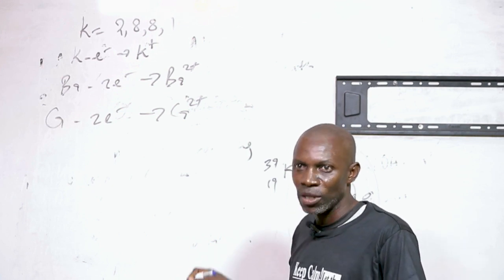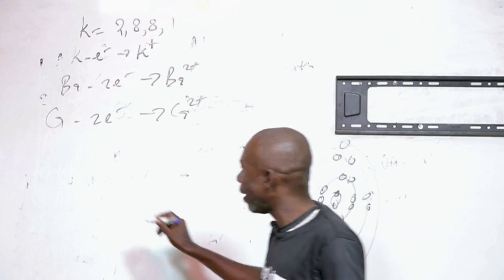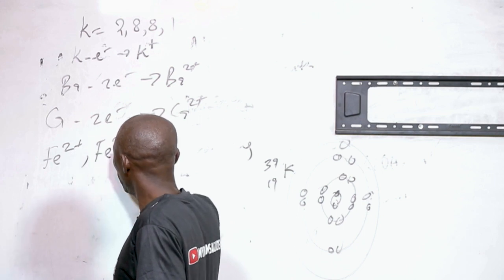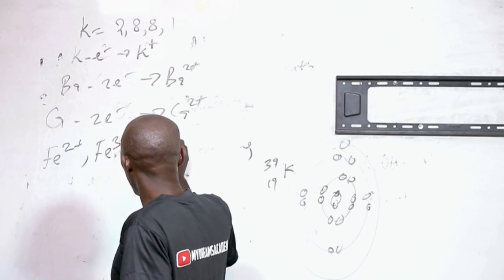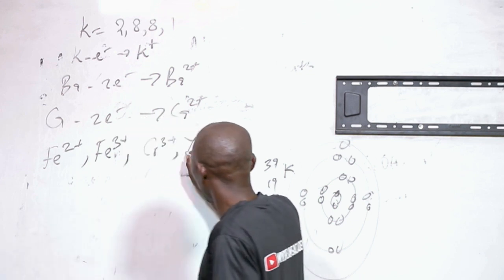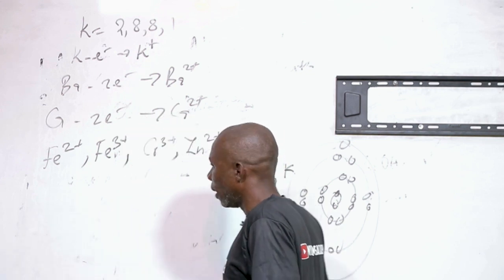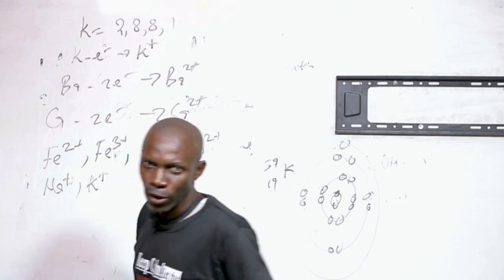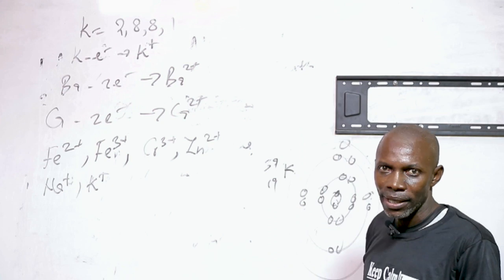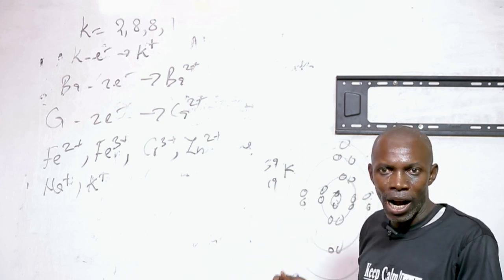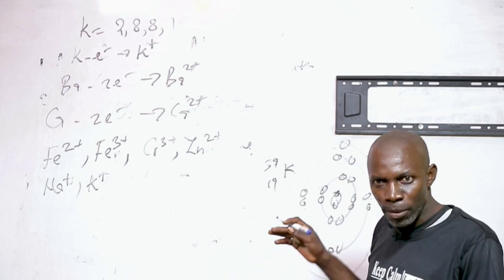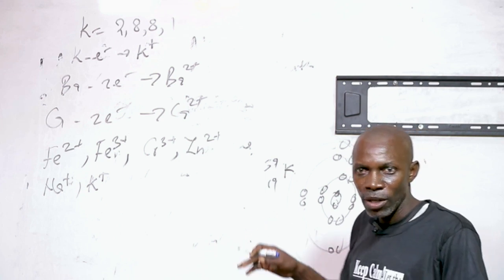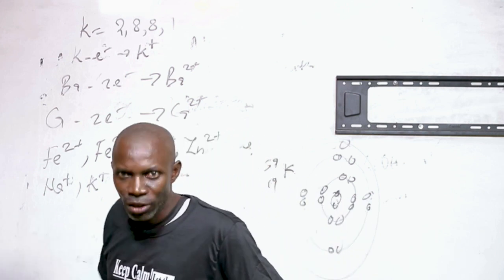Okay? Based on electropositivity, which is the tendency of an element to form positive ions, metals form positive ions. You have iron 2, iron 3, chromium 3, zinc, sodium. All these are positive ions. So the tendency to form positive ions is what you call electropositivity. And metals form positive ions, which means metals are electropositive.